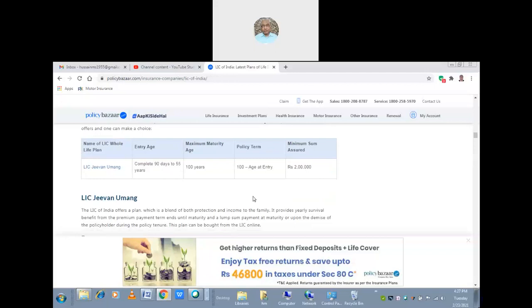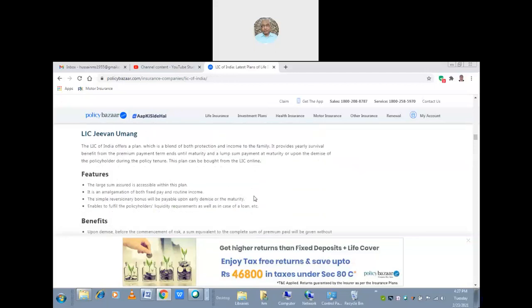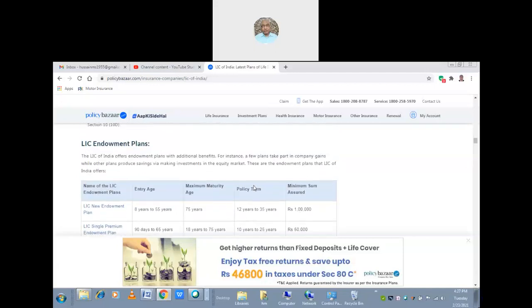Then again comes the LIC Jeevan Umang. This is one of the plans which you have, and it has these features: a large sum assured is accessible within this plan, and the simple reversionary bonus will be payable upon early demise or maturity, and it enables fulfilling the policyholder's liquidity requirement as well as the loan. Yes, every plan also gives the chance for a loan. Of course, there are the benefits also there.